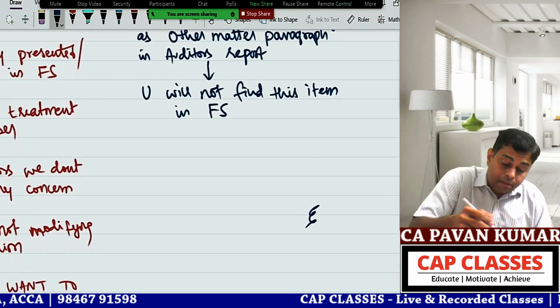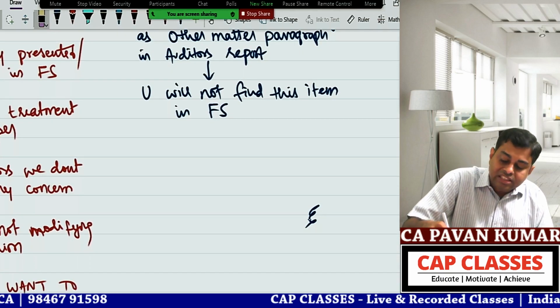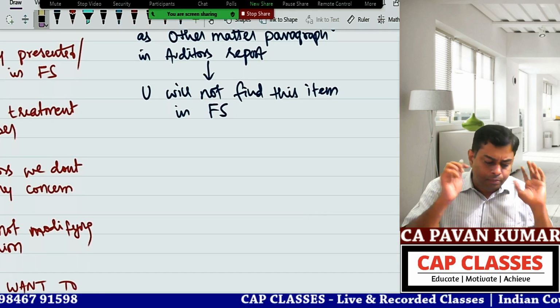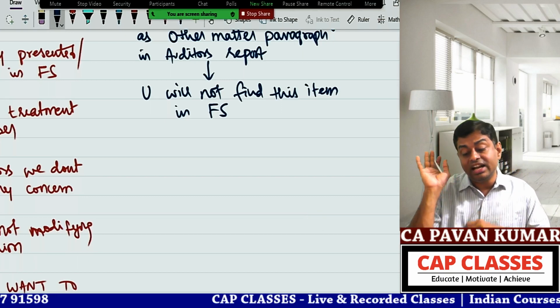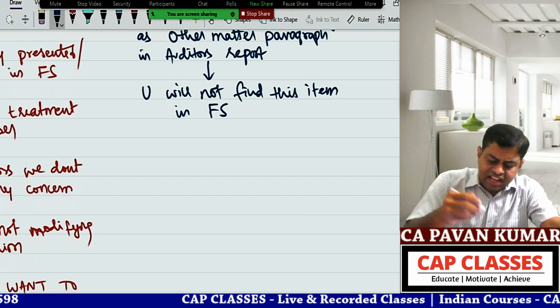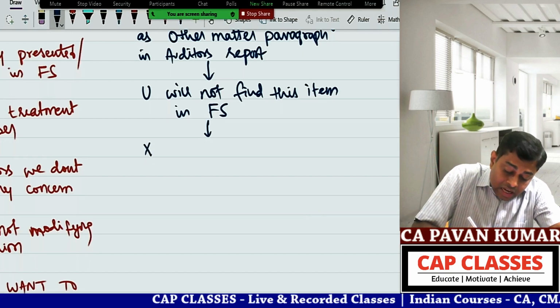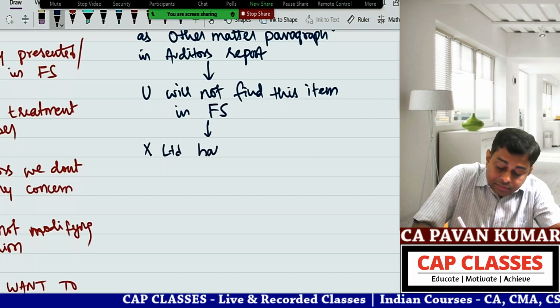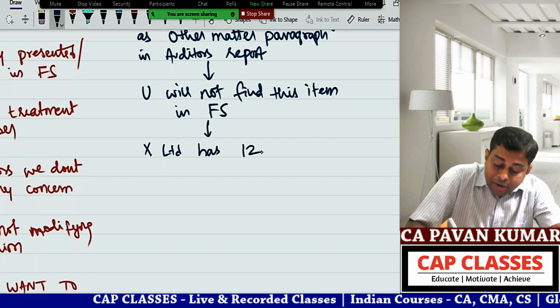For example, I'll give you a super duper example so that you understand. Again, this example is taken from this international standard and ACCA. They have very clearly given this. Say for example, X Limited has 12 branches.